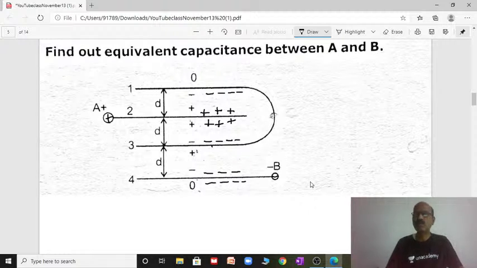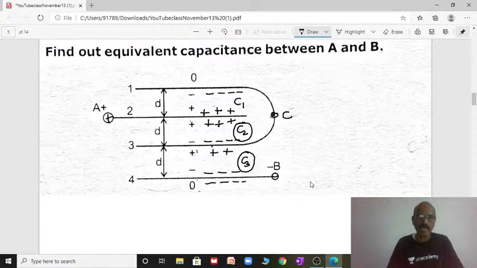Now I am taking another point, point C, for our understanding. Now see that plates 1 and 2, positive and negative, form the first capacitor, C1. Then plates 2 and 3, positive and negative, form the second capacitor, C2. Clear? And the third one, positive and negative, forms C3. Now three capacitors are formed, correct? Now how to modify the circuit, that is the important part.